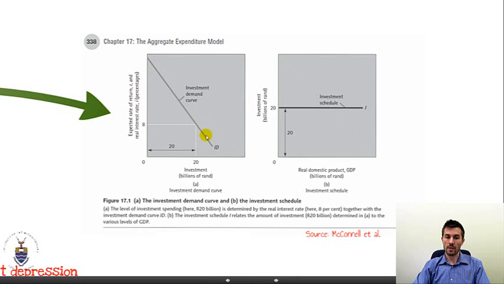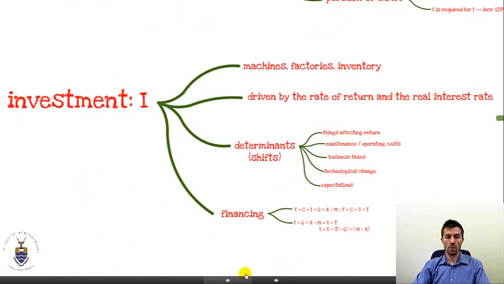What this means, though, is that if investment depends on the interest rate, it does not depend on GDP. So investment, therefore, will have a perfectly elastic slope. Again, it is an autonomous variable in our equation. It does not depend on Y. So, what then will shift our investment curve?